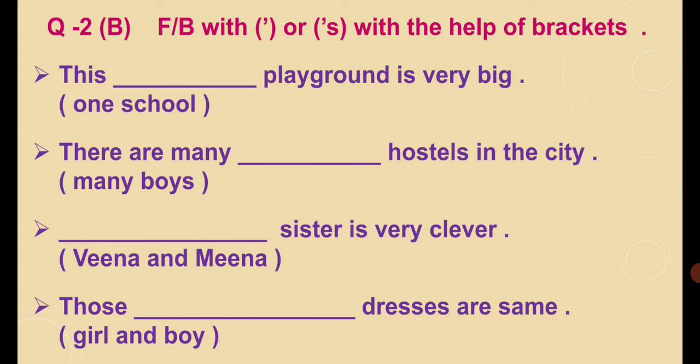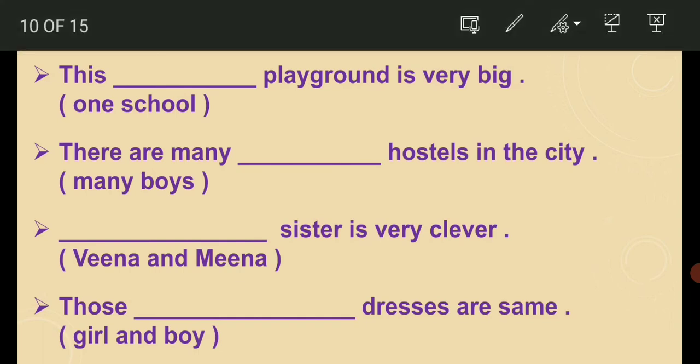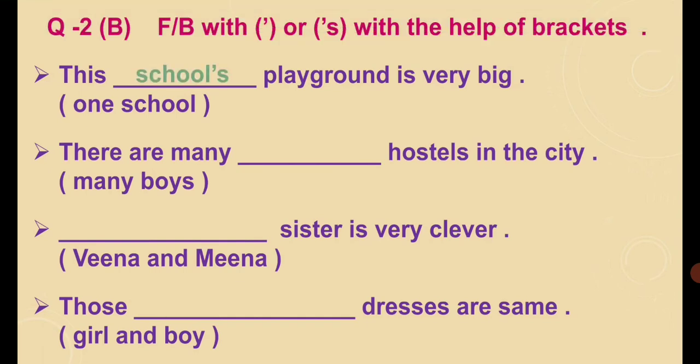Now move on to question 2b, filling the blanks with apostrophe and apostrophe s with the help of the brackets. This type of question is given in your paper at question 2b. And what is the first question? This dash playground is very big. Now what is there in the bracket? One school. We are talking about the one school. That's why what is the answer? School's. So apostrophe s will be there in the answer with school, right?